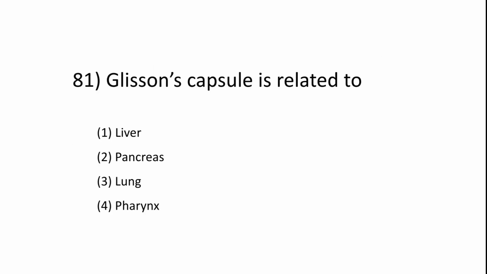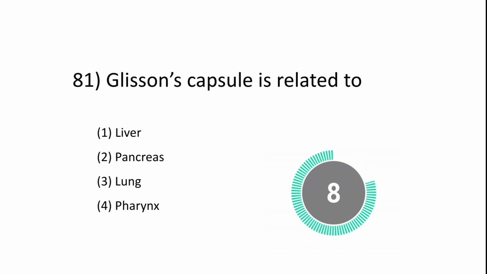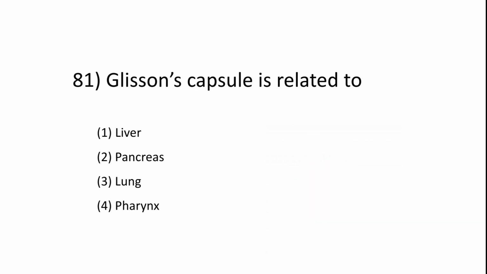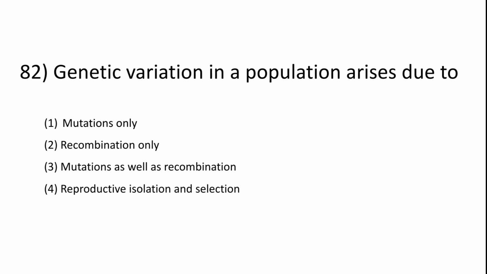Next question. Glisson's capsule is related to liver, pancreas, lung, pharynx. The right answer is option 1, liver. Next question. Genetic variation in a population arises due to